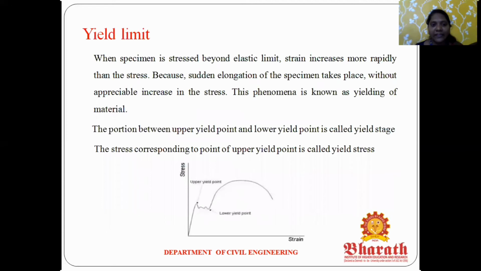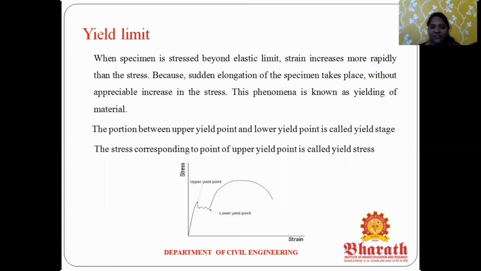Next one, yield limit. What does the yield limit mean? You can see the graph. Here the x-axis is strain and the y-axis is stress. When we apply force, after the elasticity limit, yielding will occur. There are two types: one is the upper yield point, another is the lower yield point. The region between the upper yield point and the lower yield point is called the yield stage. The stress corresponding to the upper yield point is called the yield stress.